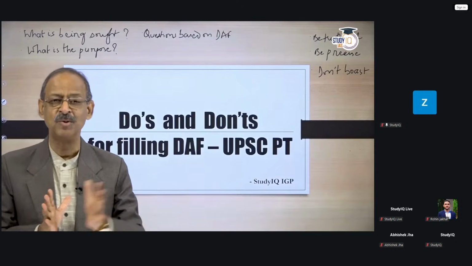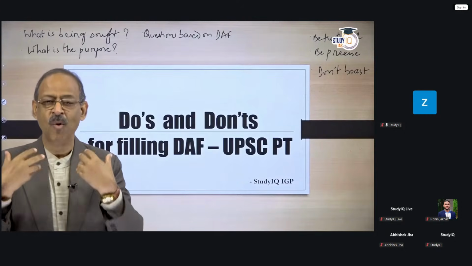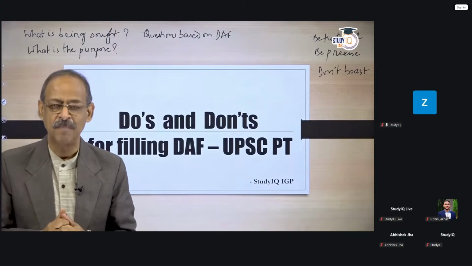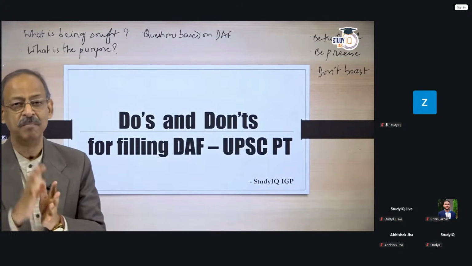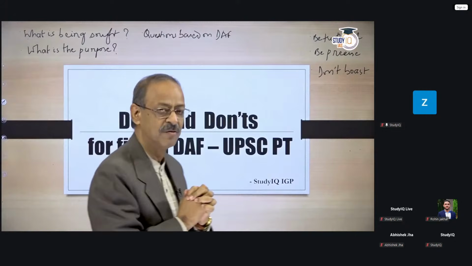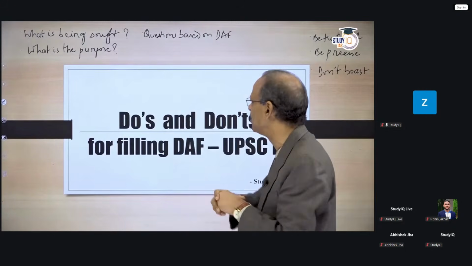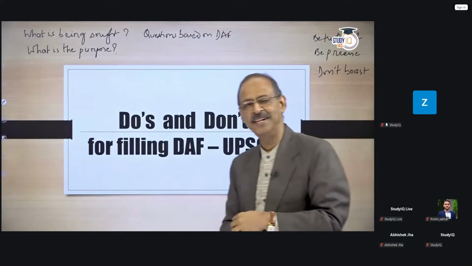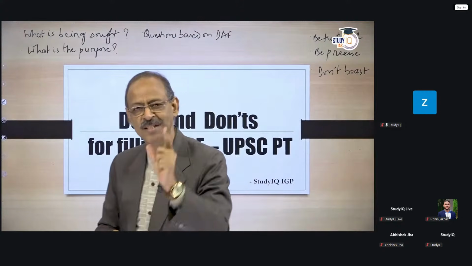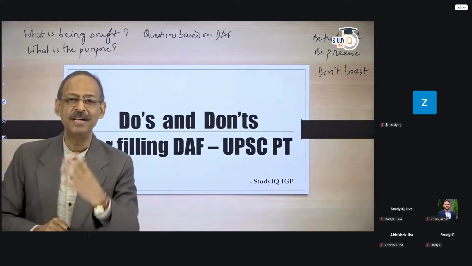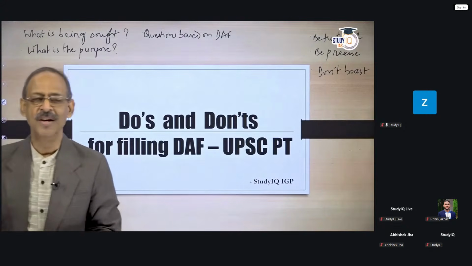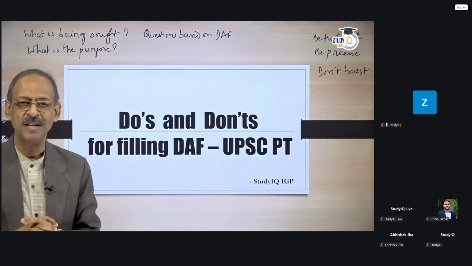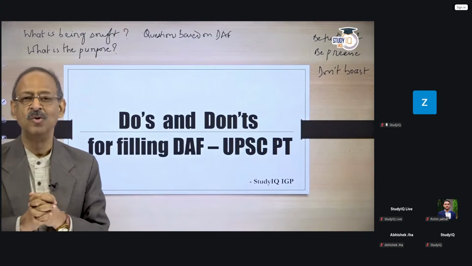We have some slides subsequently where we will try and explain what errors have been made by some people in the past. You should not make those errors. Be very careful about how you fill your form. So the first point that I mentioned here is what is being sought. Then you must also understand what is the purpose of seeking that information. So when they ask you about your hobbies, then you have to write about your hobbies. I mean, there can hardly be an individual who doesn't have a hobby.